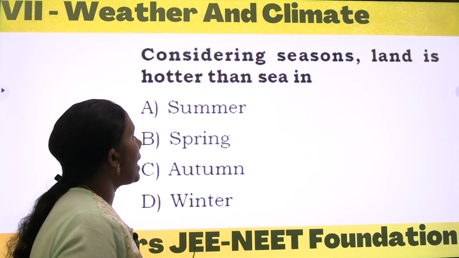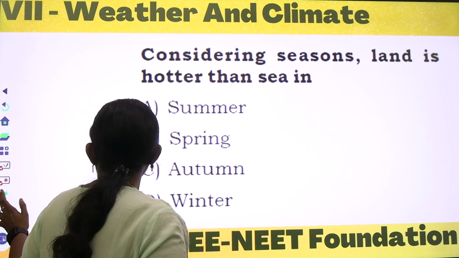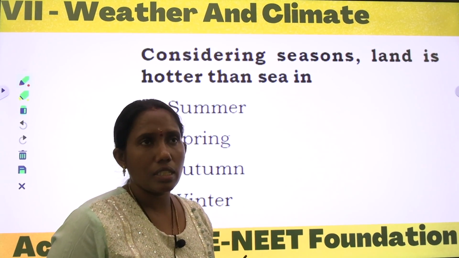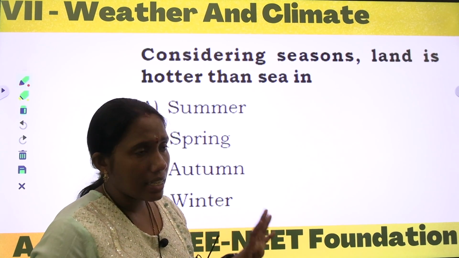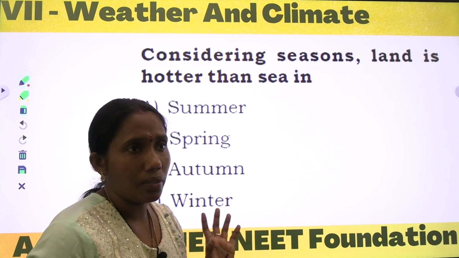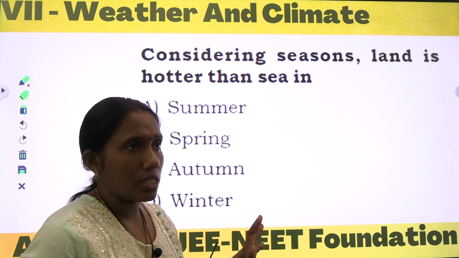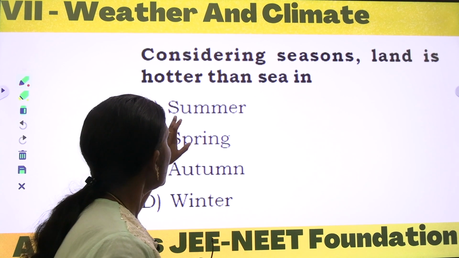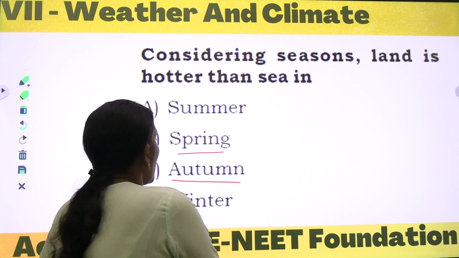Considering seasons, land is hotter than sea in. If we have different types of seasons, summer, winter, autumn and spring, he is asking, considering all these seasons, in which season is land hotter than sea. In summer is the first option, spring the second, then autumn and winter.